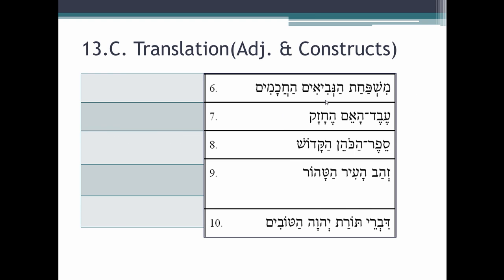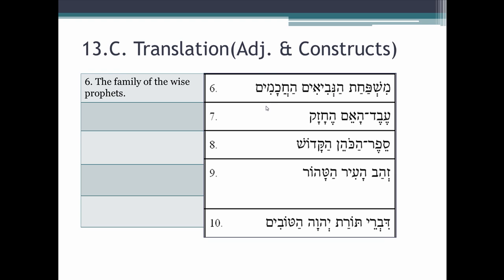Now we go to number 6, almost the same, mishpachat hanevi'im hachachamim. Everything's the same except again he has made the adjective plural. It's clearly masculine plural, im ending. So we have a masculine plural definite adjective. Question, do we have any masculine plural definite nouns? Yes, we do. It's ha-nevi'im. So we would translate this one as the family of the good prophets, or the wise prophets, excuse me. So our adjective right here goes with this noun.